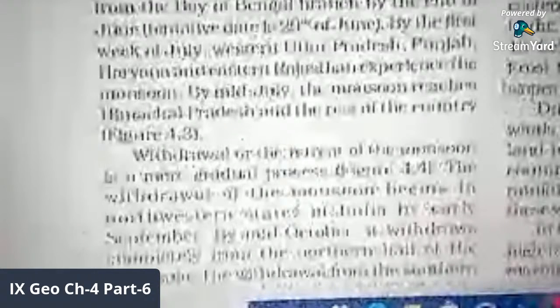Next, the withdrawal of monsoon. It means the retreating time of monsoon. As we know, when monsoon enters India, in the same way monsoon also returns from our country. After the month of September, from the October month, monsoon starts retreating from our country. This is also known as the withdrawal of monsoon.